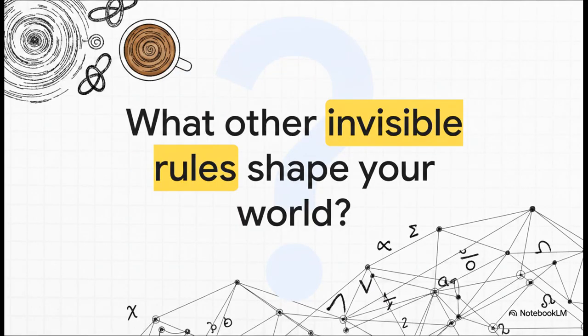If abstract topology dictates global weather patterns and the literal swirling of your morning coffee, what other invisible mathematical rules are quietly shaping your world right now? Keep questioning the true shape of your reality, guys.